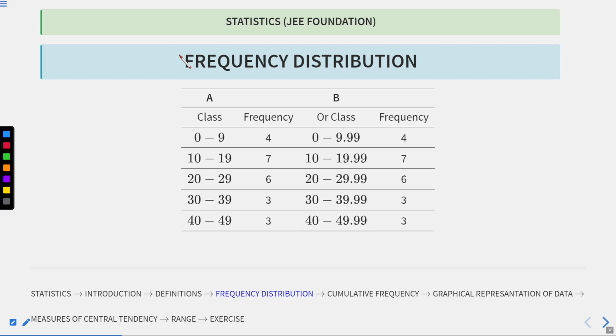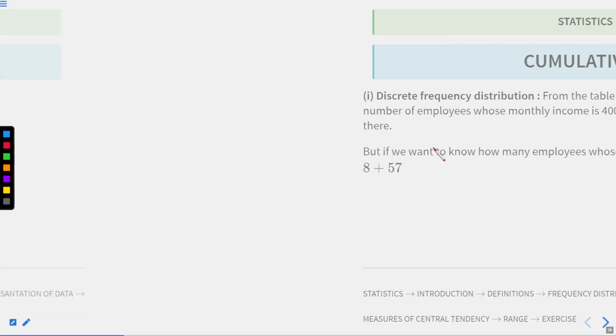So here is the frequency distribution. Now see the example. Here table A is given to us. Seeing table A, the class is 0 to 9 with frequency 4, then 10 to 19, 20 to 29, and their respective frequencies are given to me. Or one can write it like this: 0 to 9.99, 10 to 19.99, etc. Okay, let's move to the next.